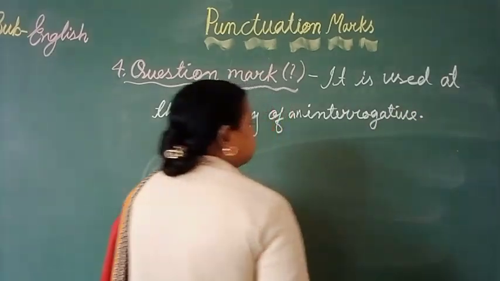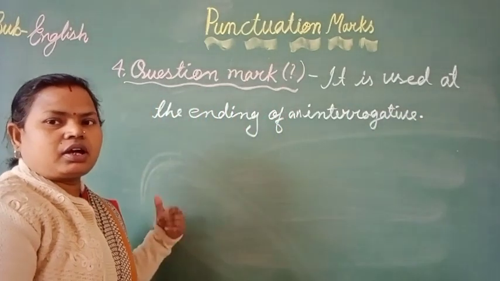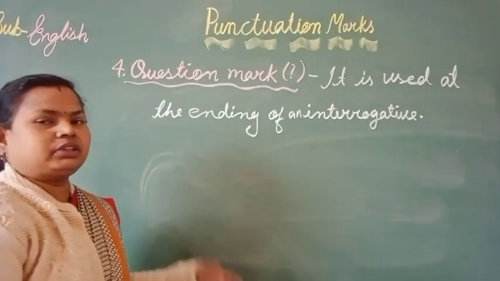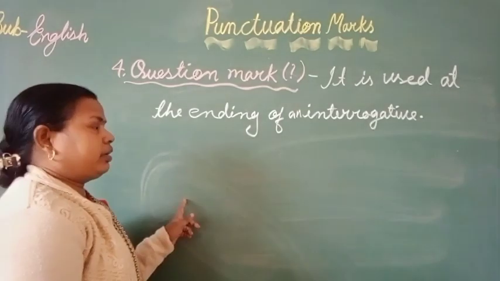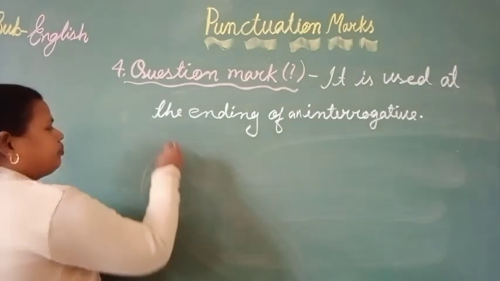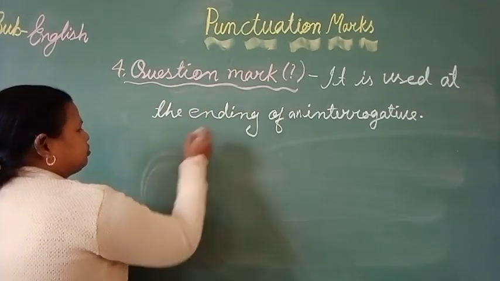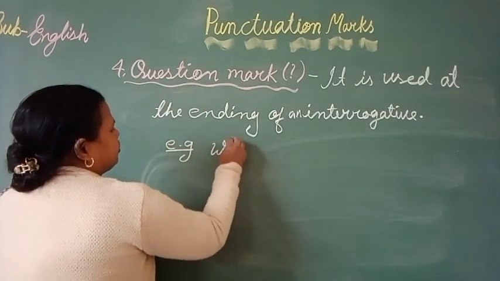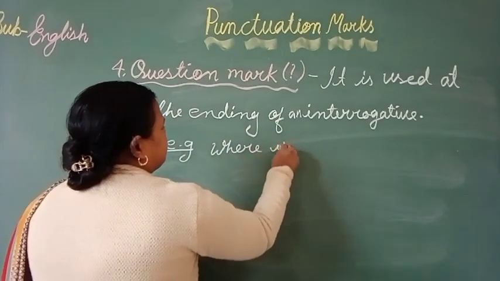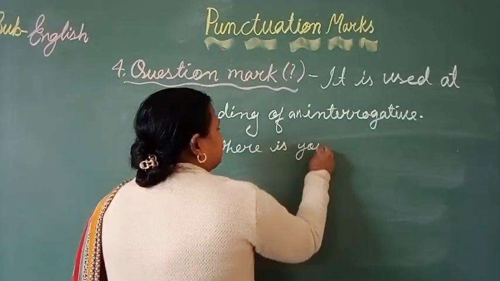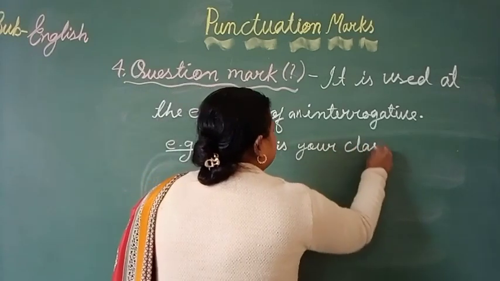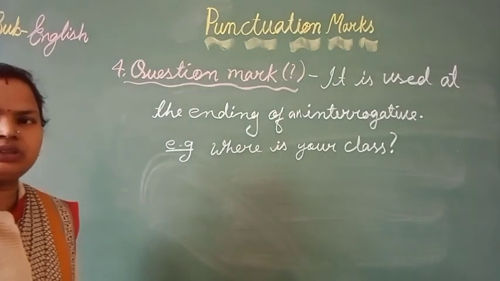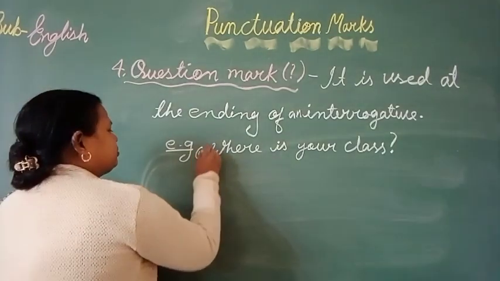It shows interrogation, that is when we ask a question. At the ending of such sentences we use a mark called the interrogative, or you can say question mark. For example, where is your class? Here, it is a question, so at the ending there is a question mark. Let's write one more.